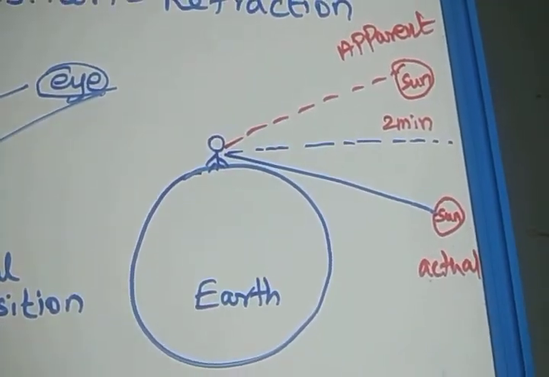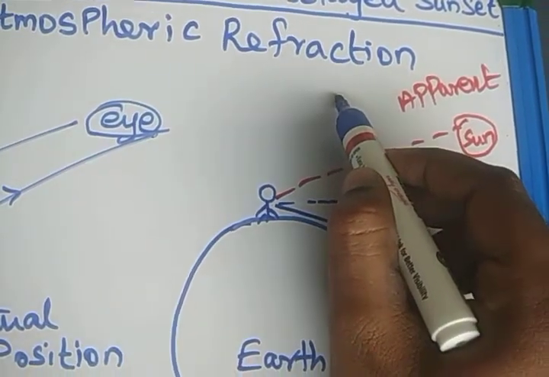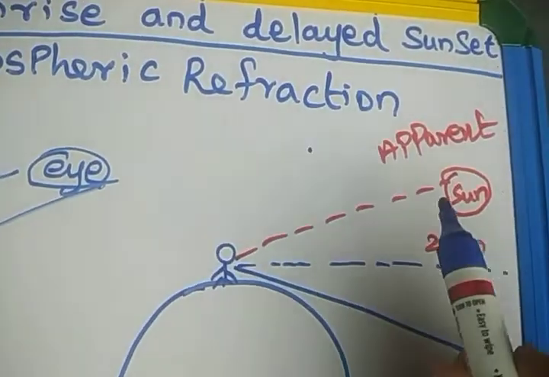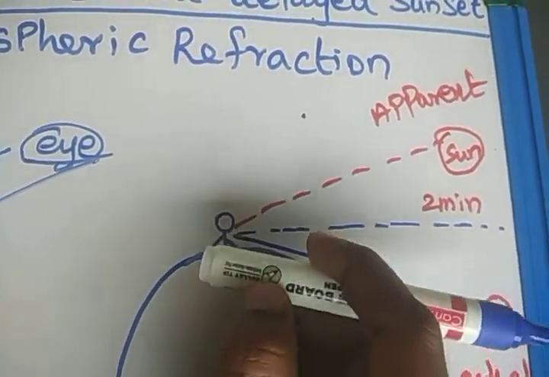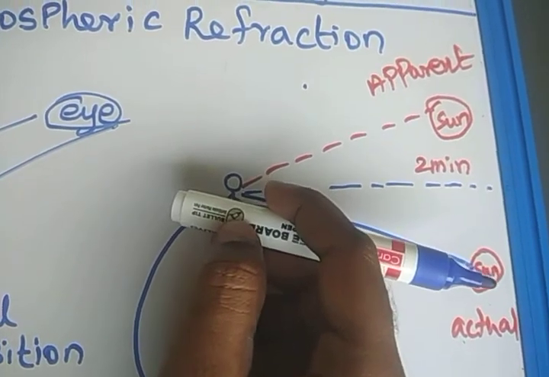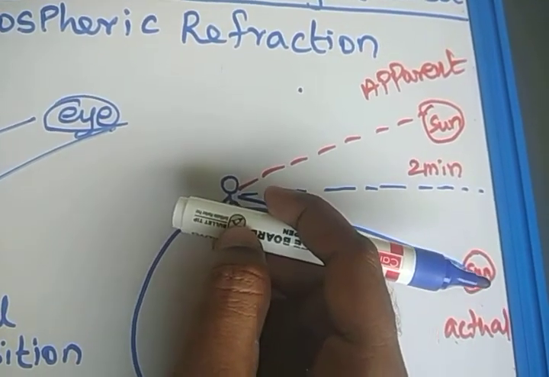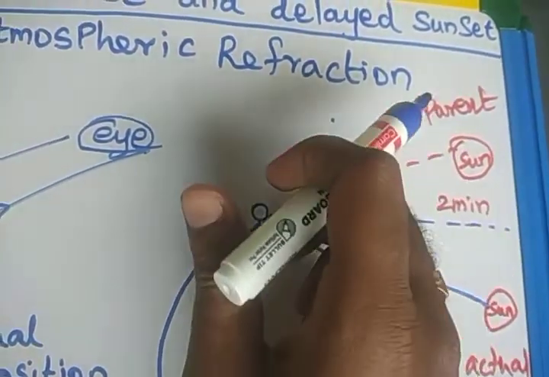Similarly, we can say that during the sunset, this is the apparent position during sunset also. So what will happen? Sunrise will take place like this. The sun is actually here only, but we are able to see the sun before it has risen above the horizon level because of the apparent position.